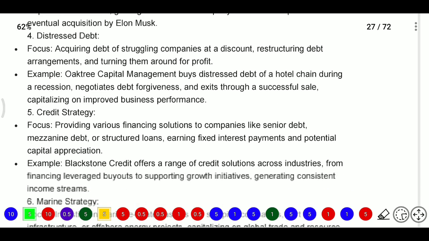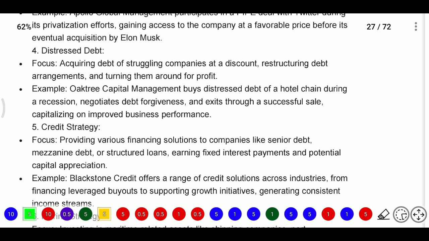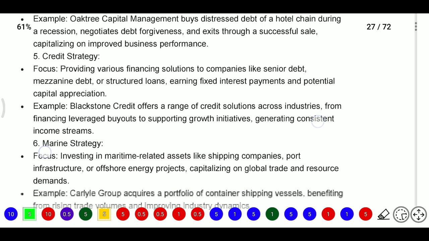Next, the distressed strategy, which we have already discussed, deals with struggling companies. If there are struggling companies, we will buy them at a discount, restructure the debt arrangement, or turn them around for profits.